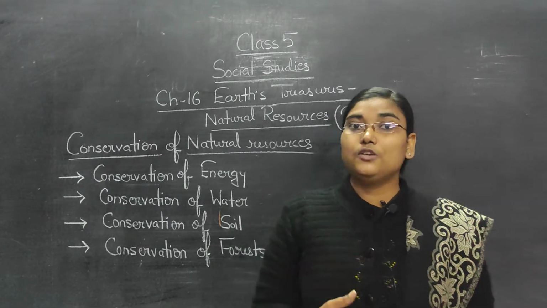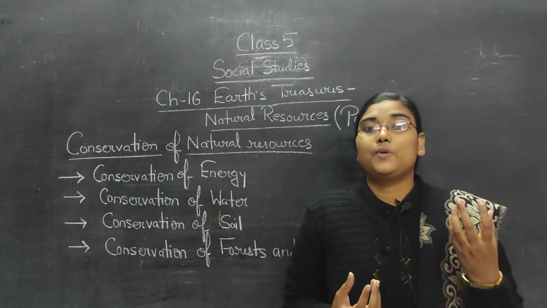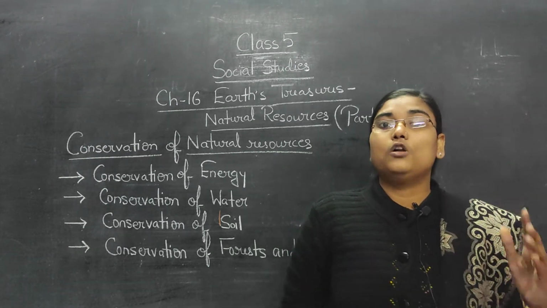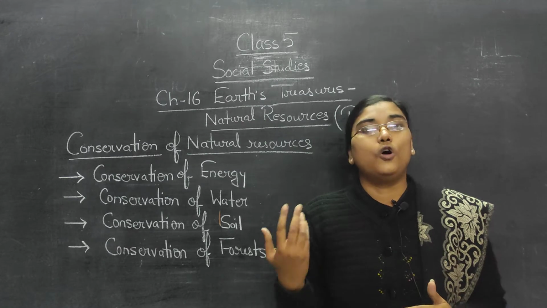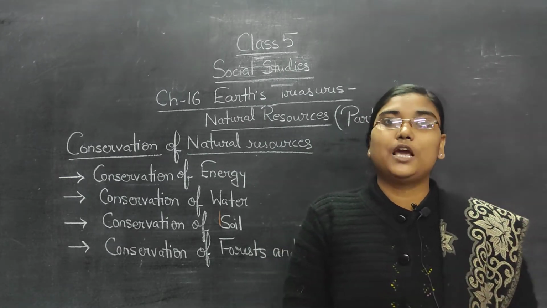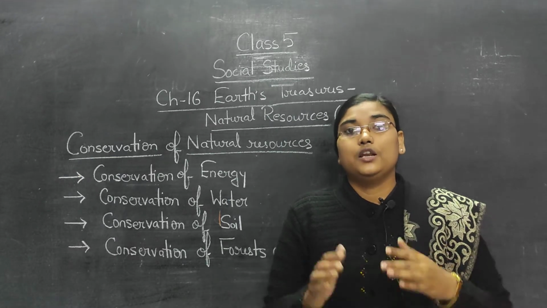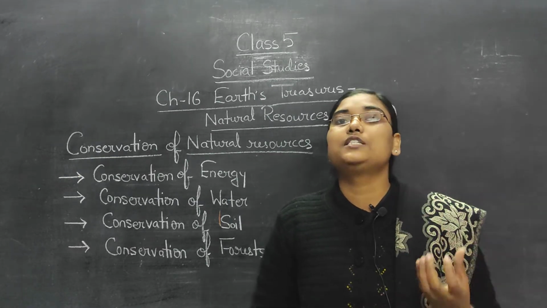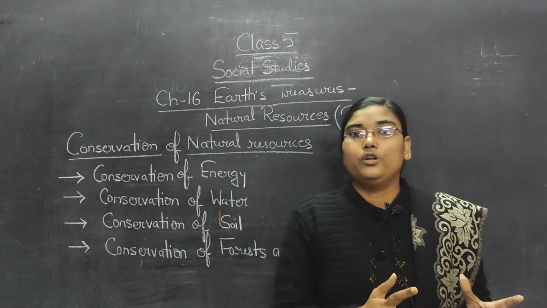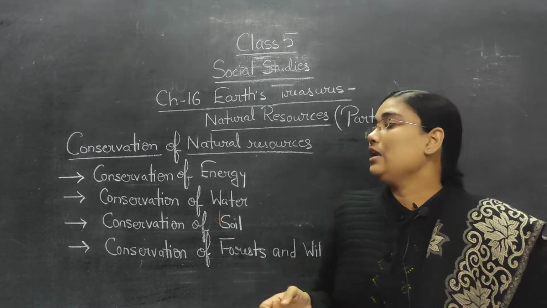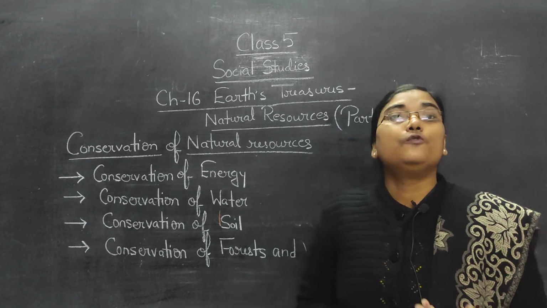Next thing we can do is we can repair the leakages or broken pipes immediately, because they are also a reason for wastage of water. And the best thing that we can do for conservation of water is rainwater harvesting. In rainwater harvesting, the rainwater is collected and stored to increase the groundwater level. In this way, we can conserve water for our future.